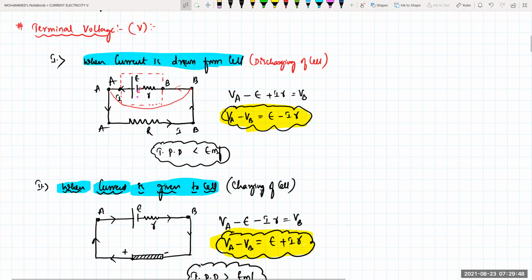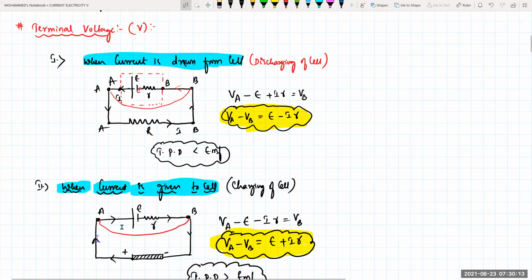When current is given to the cell, it is known as charging of the cell. When current is given to the cell, so arrow mark current, look here. A to B we are going right now. Previously the current was coming from your A to B like this. It was going leftward. Now the current is going towards the right side, A to B. So it is going from A to B and there is an EMF and internal resistance. Now apply Kirchhoff's law for A to B, beta, from here to here.